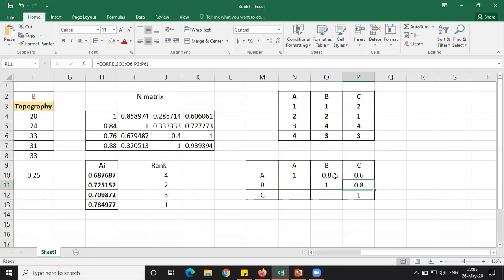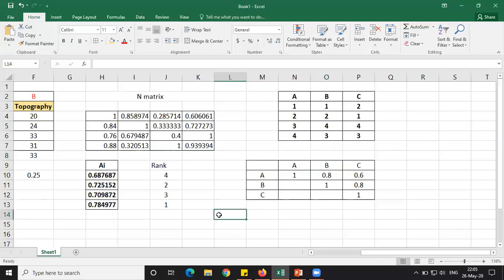Suppose we get 0.9 here, then we prefer A and B only, and the C method we give the least preference. So we can apply this correlation method to our problems. This methodology is called the Spearman rank correlation coefficient, where we can rank our ranking methods, that is, find the correlation between two methods.